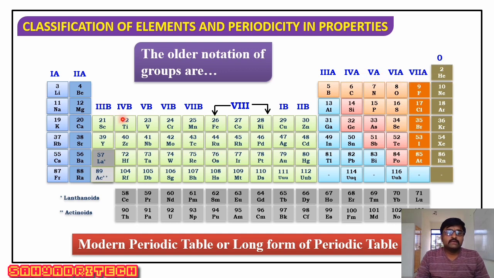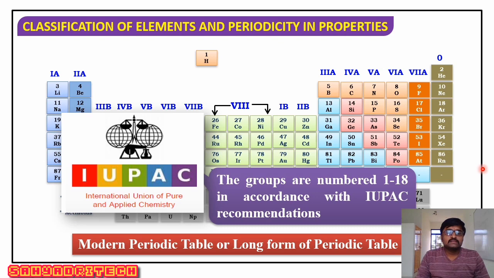Here third B, fourth B, fifth B, sixth B, seventh B, and eighth groups, which are mentioned as group 8 elements, first B and second B. Now modern notation, according to IUPAC, the International Union of Pure and Applied Chemistry, suggested that instead of 1A, 2A, 3A, groups are numbered with English numbers 1 to 18 in accordance with the IUPAC recommendation. So overall, in a modern periodic table, 18 groups are present.